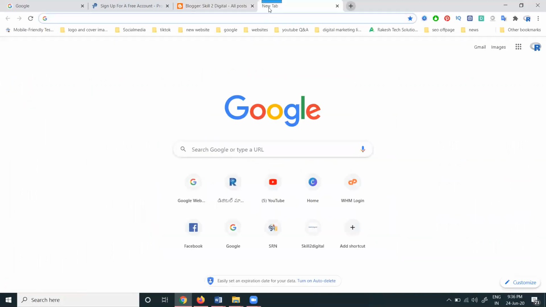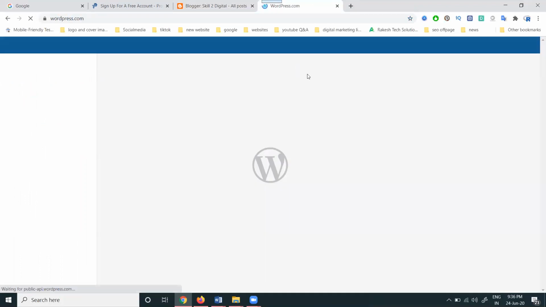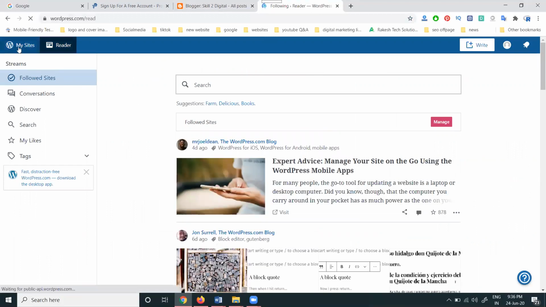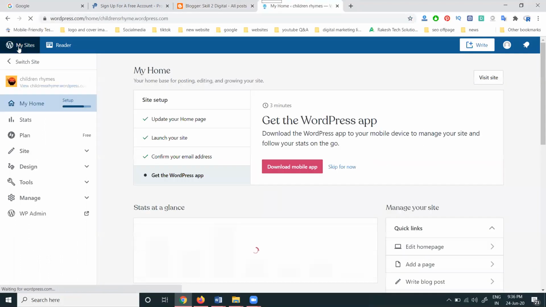Next, the option is called WordPress. Here we can use WordPress to make any number of websites.